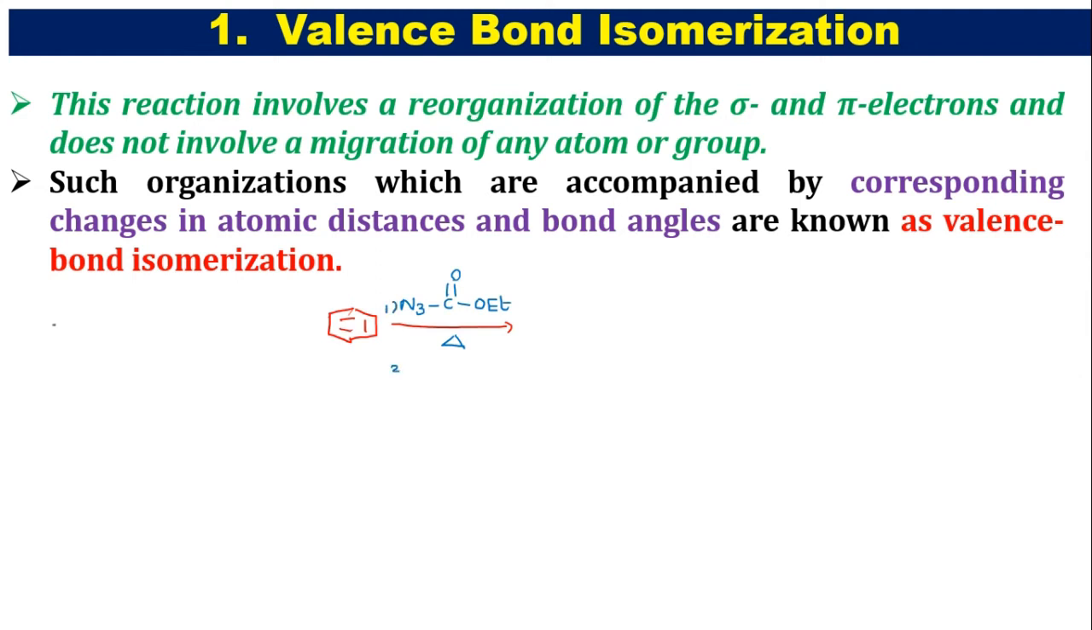followed by hydrolysis and heating. This is going to give a 7-membered heterocyclic compound with nitrogen as the heteroatom. So this is the reaction. So when you see the mechanism,